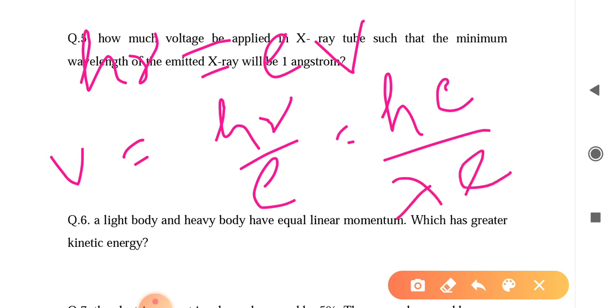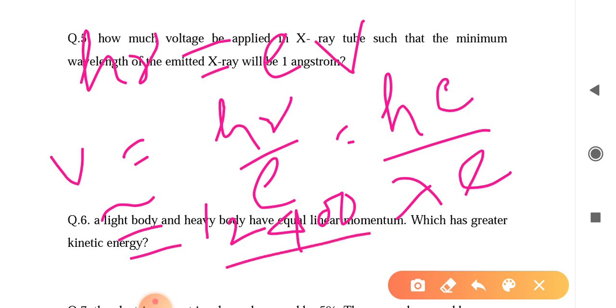Now hc, if you calculate, equals approximately 12.4, that is 12,400 electron volt angstrom, divided by lambda into electron volt. So the electron volt cancels out. So you just calculate.